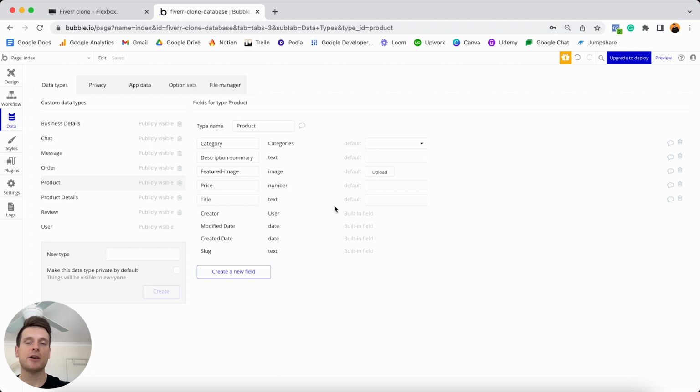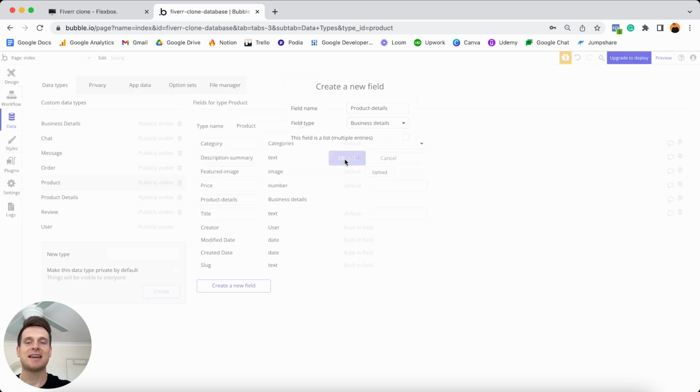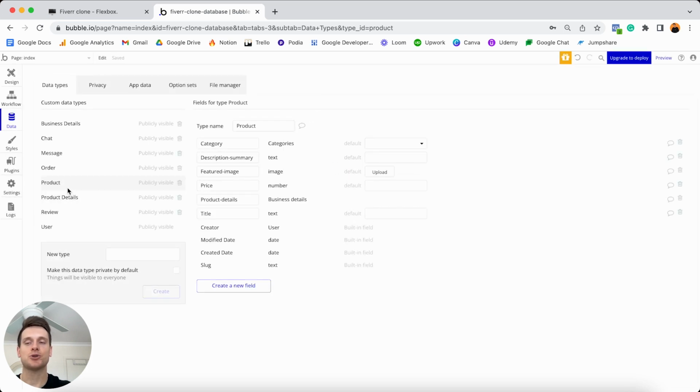And finally, the very last data field is just going to be a link we'll need to create between our product and our separate product details. So of course, as I've mentioned, our product details data type is where we're going to be storing all of the larger files. But we will need to create a way to link these two data types together. So under our product, I'm going to create a field called product details. I'll then set this field type to be linked to our product details. And just like that, we now have a link between our two data types.